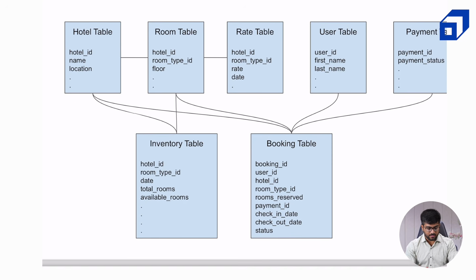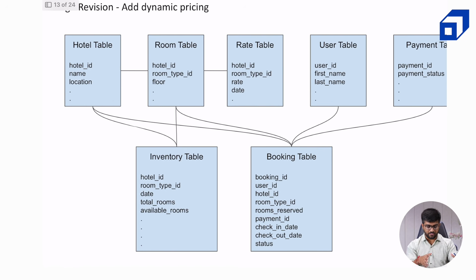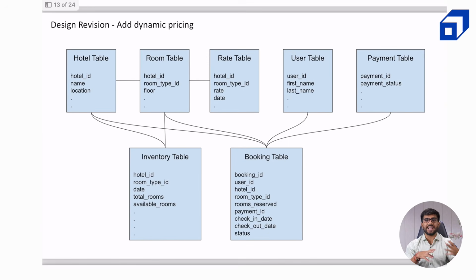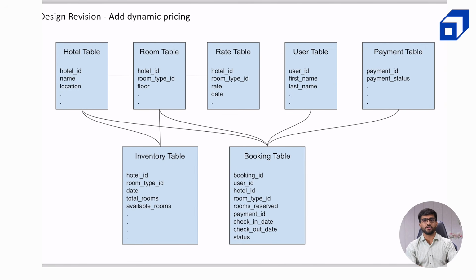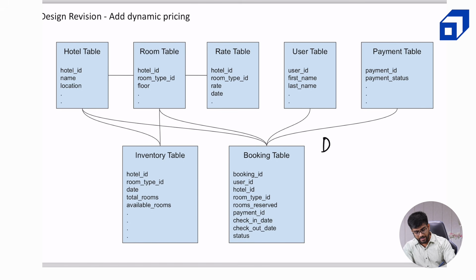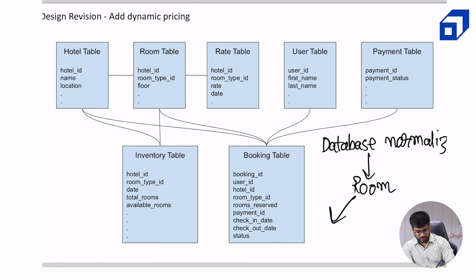So as you can notice, the rate table is also associated with the room table. And this is how, with dynamic pricing coming into the picture, we can add another table. We can normalize the database by keeping apart the rate table and the inventory table from the room table. So just for bookkeeping purposes, for database normalization, from the room table we have forked out two different tables, which are the inventory table